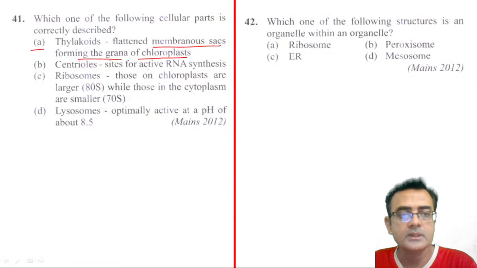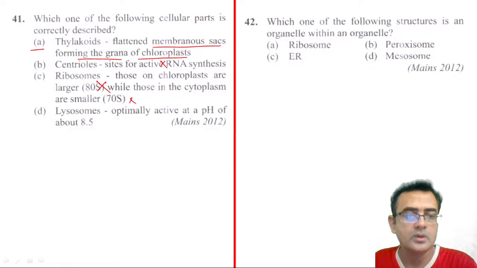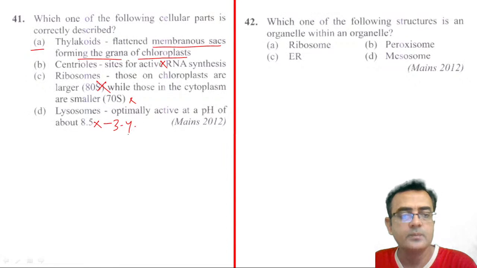Centriole, site of the active RNA synthesis, not at all. This is nucleolus. Ribosomes on chloroplast are 80S, no. Cytoplasm 70S, no, wrong. Lysosomes, optimally active at a pH of 8.5, no. pH would be 3 to 4, acidic pH. So this is also wrong.